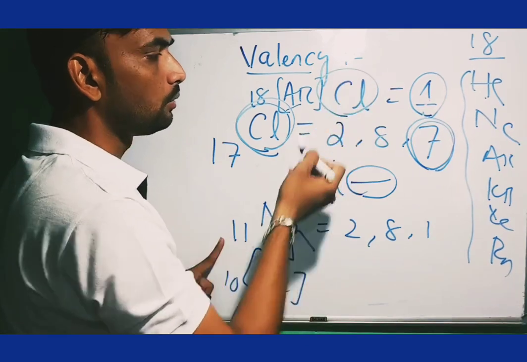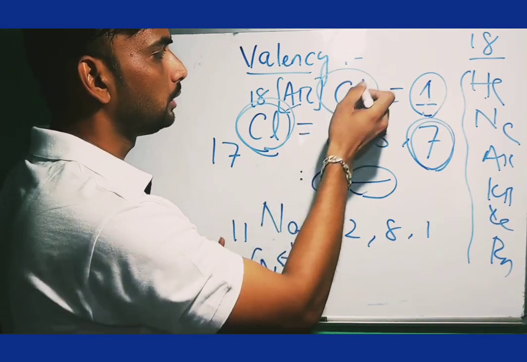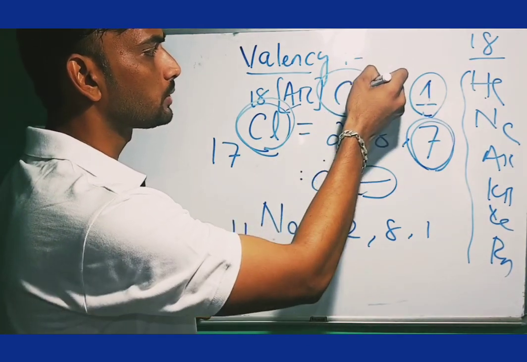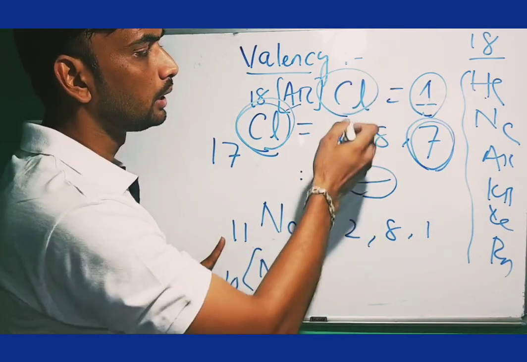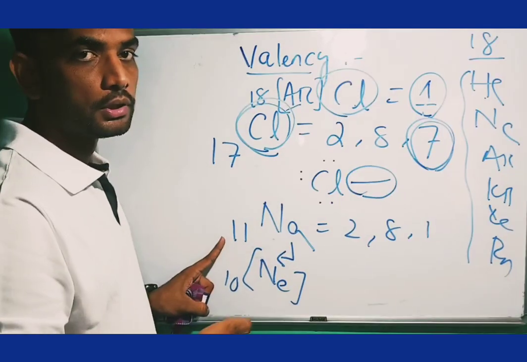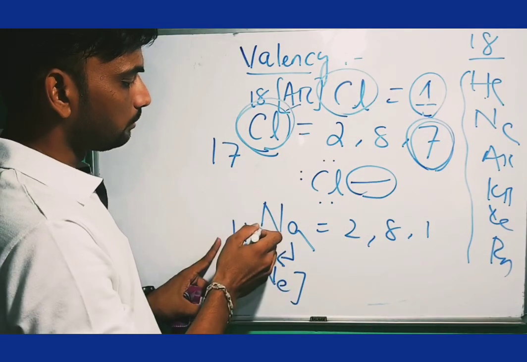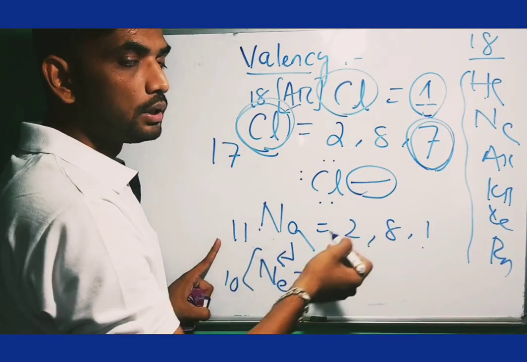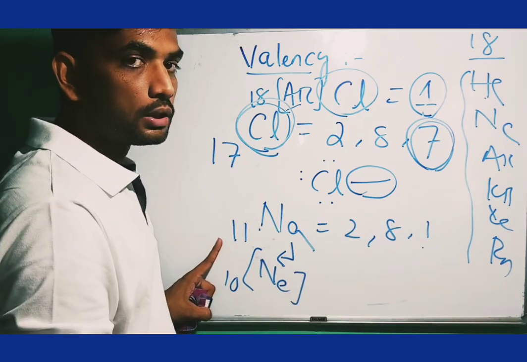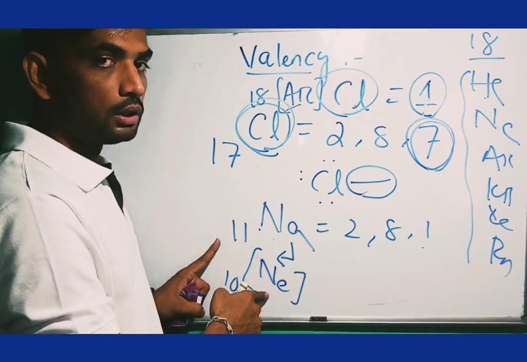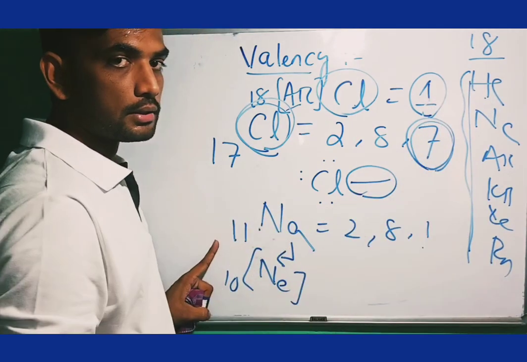That's why most of the elements can gain electrons to reach the configuration of the inert gas, or some elements can lose one or more electrons. By this tendency to lose electrons, they can reach the nearest noble gas.